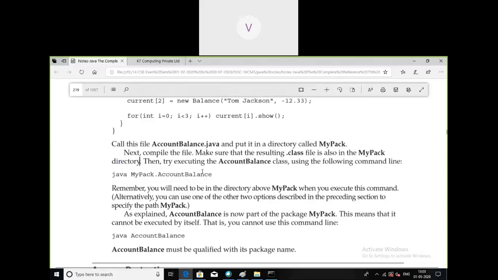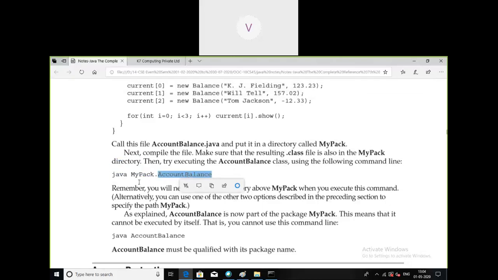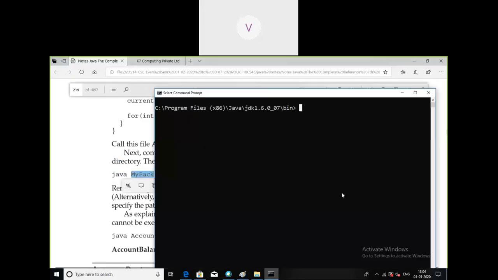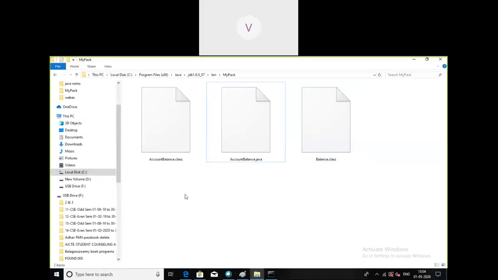So you should execute the account balance, because the account balance .class file is present in mypack. This we have already stored here, where we have stored those two class files. We will get these two bytecodes after compiling this file called account_balance.java.